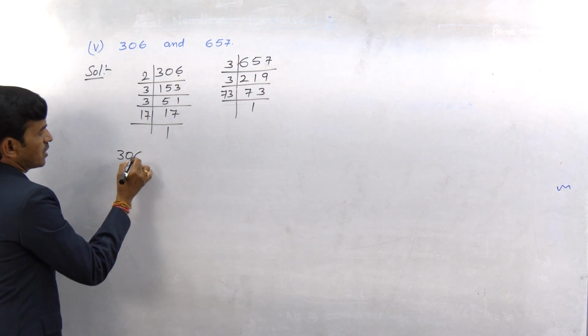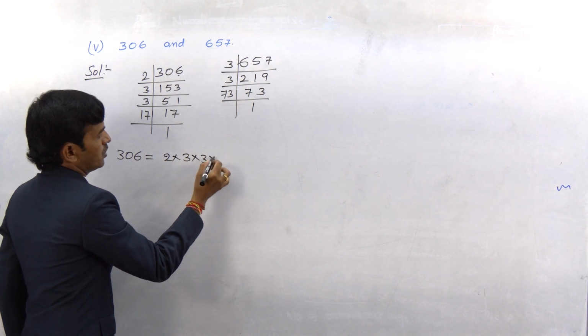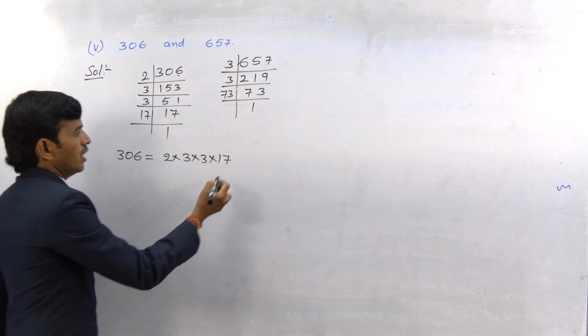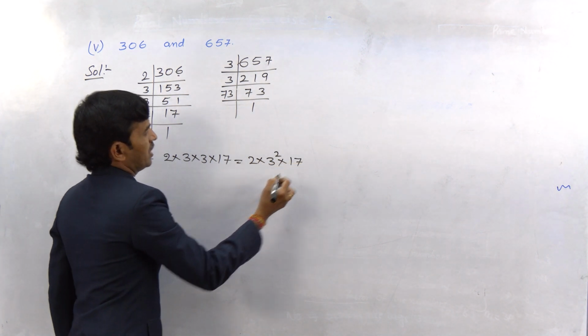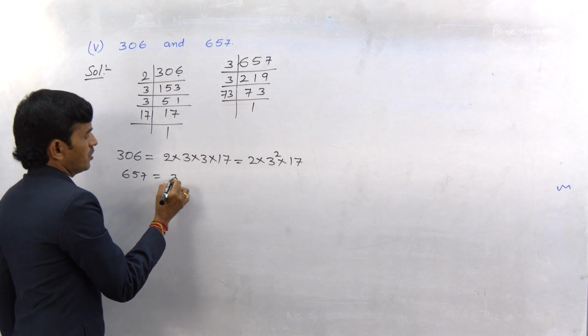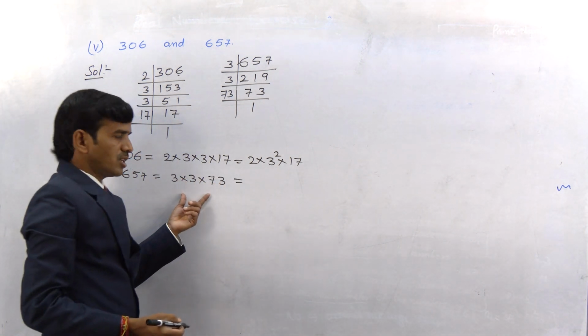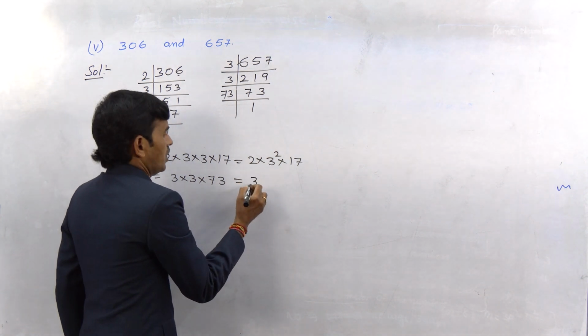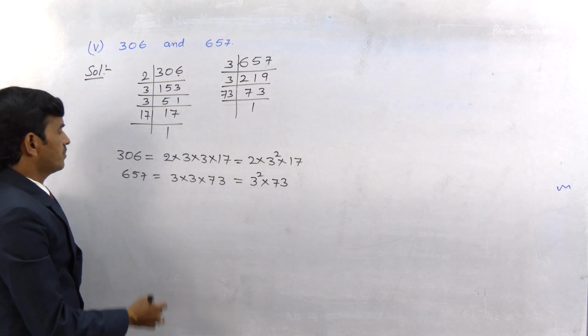So 306 is equal to 2 into 3 into 3 into 17. It can be expressed as 2 into 3 square into 17. 657 can be written as 3 into 3 into 73, as the product of 3 square in the exponential form into 73.